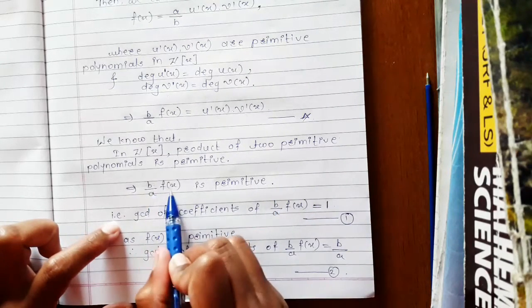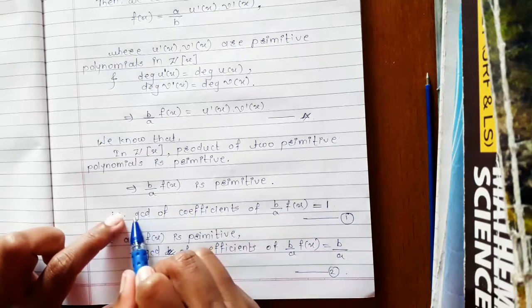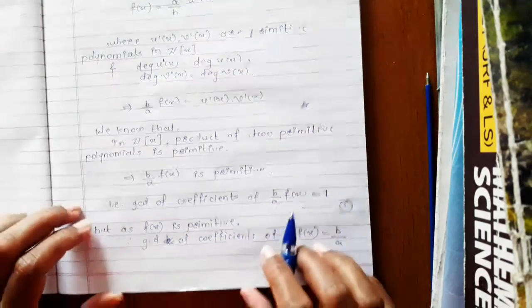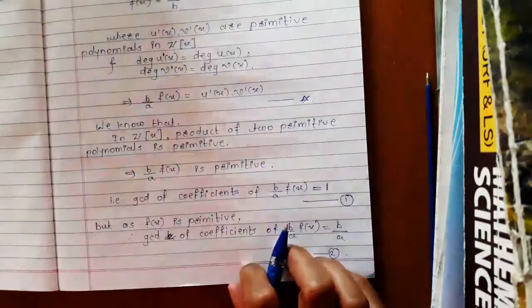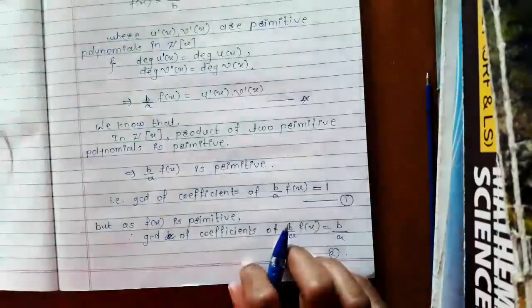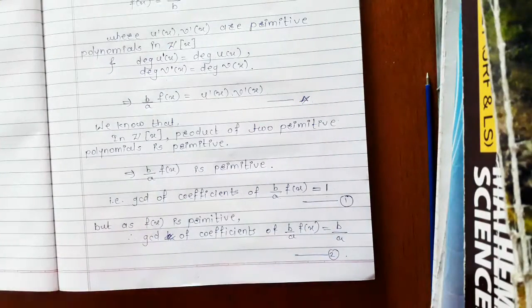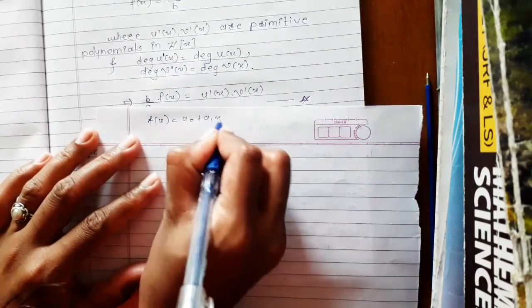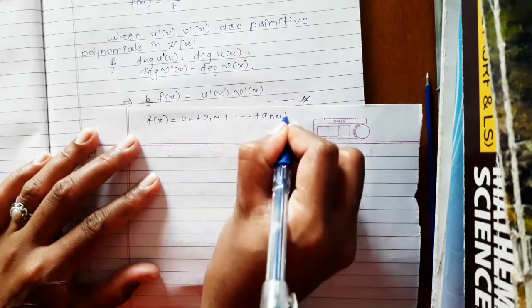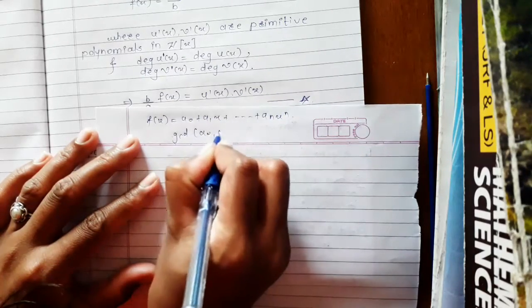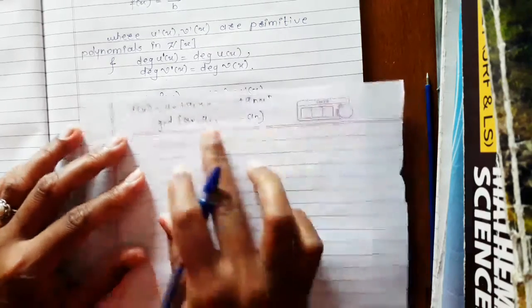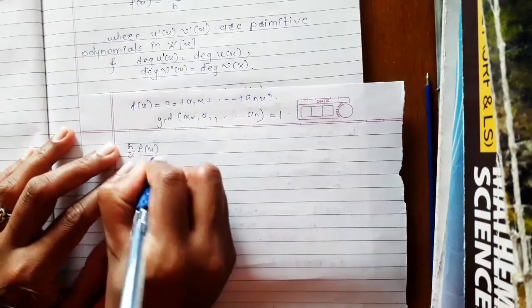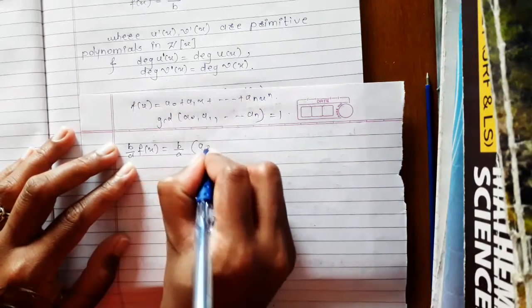And as b upon a into f of x is primitive, it implies that the GCD of coefficients of b upon a into f of x is equal to 1. But as it is given that f of x is a primitive polynomial, that is, if f of x is equal to a0 plus a1x plus up to an x raised to n, then GCD of a0, a1 up to an is equal to 1.